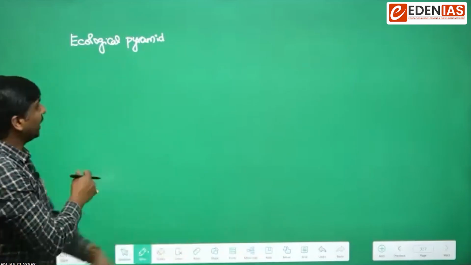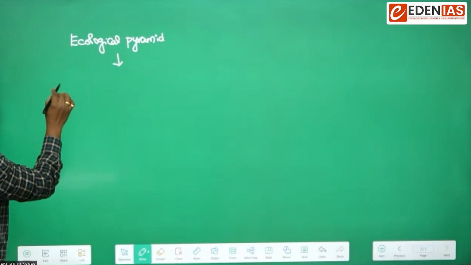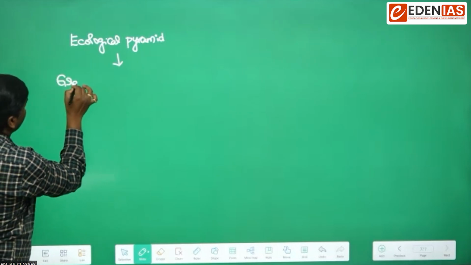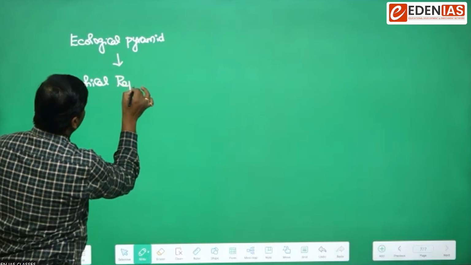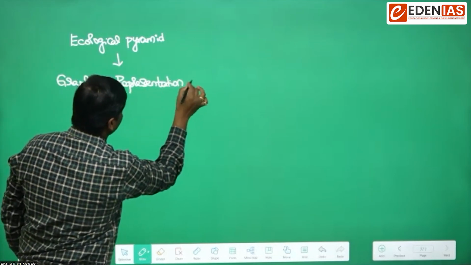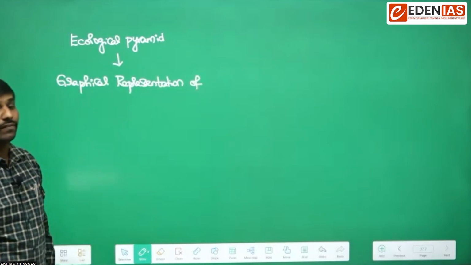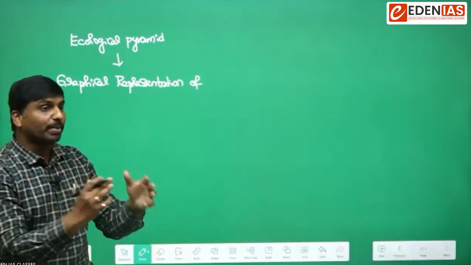What we'll be doing here is, we have various trophic levels, and the graphical representation of the relationship between various trophic levels.